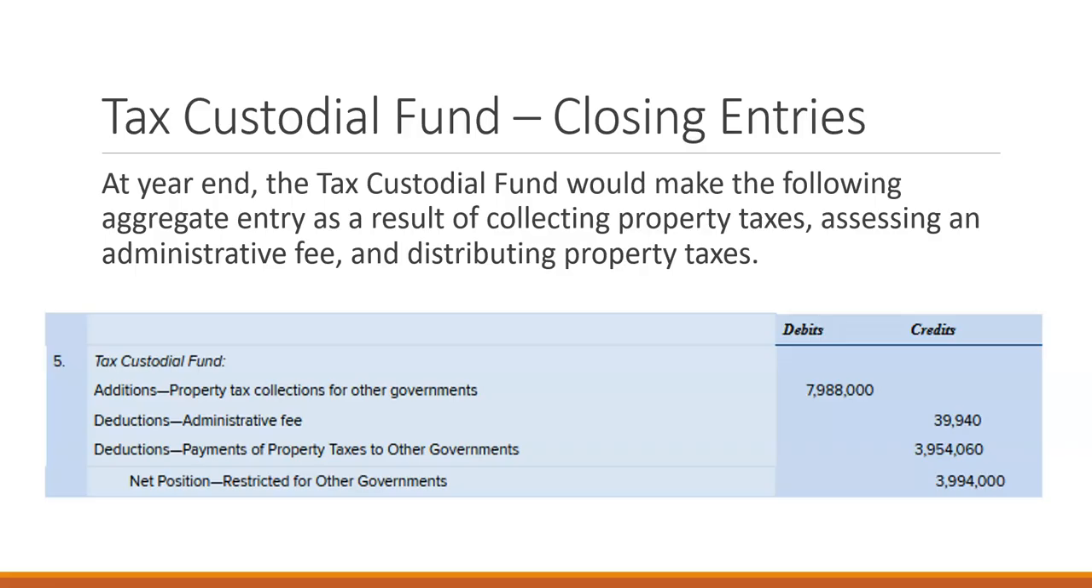At the year end, we would have an entry as part of collecting property taxes, this administrative fee, and distributing property taxes. So that net position restricted is any payments that we have. We had that administrative fee, and then we had property tax collections for other governments. And you can see where we've paid some of it and then we haven't paid the other amount.